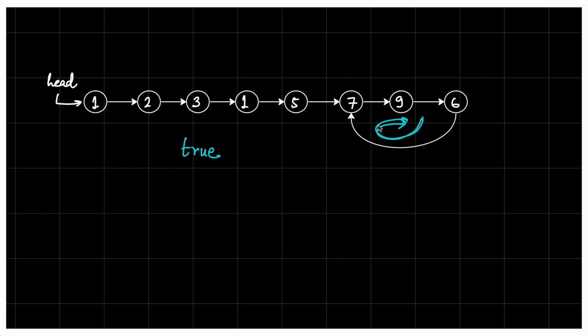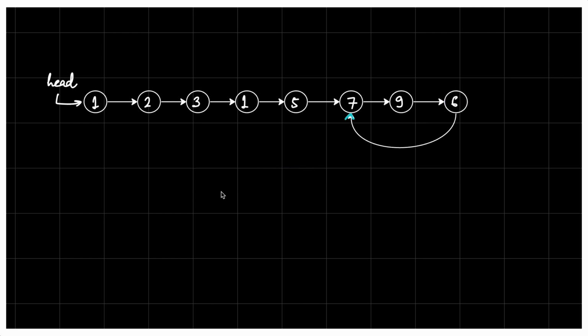But let's say this cycle is not present and 6 is pointing to null. If 6 is pointing to null, that means there is no cycle present. But now 6 is pointing to some other node which we have already traversed, right? 7 is already traversed and now 6 is again coming back to 7. The next of 6 is 7 which we have already traversed, so that means a cycle is present. So in this case the output should be true, but if 6 points to null, the answer should be false, that no cycle is present in the linked list, right? So this is the problem statement. I hope the problem statement is clear to everyone.